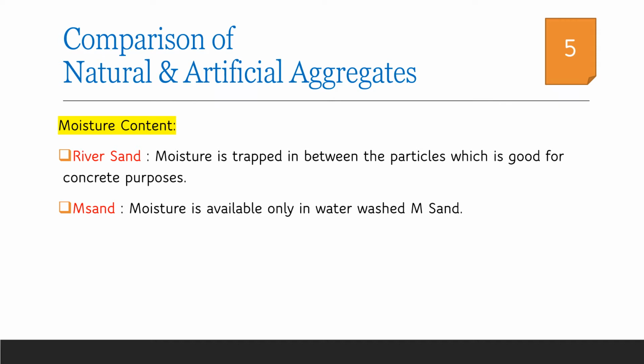Whereas M sand, which is manufactured in factories, undergoes a lot of processes, as a result of which it becomes drier than river sand. Hence, we have to bring it to saturated surface dry condition before it is used for concreting.